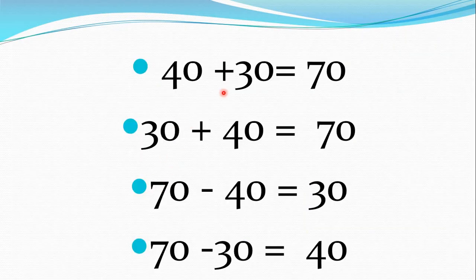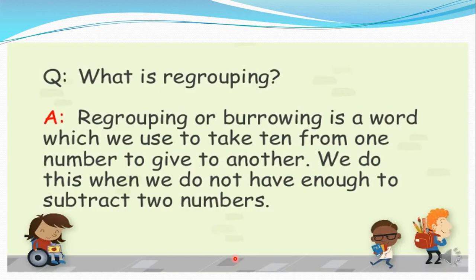Okay, here 40 plus 30 is equal to 70. 30 plus 40 is equal to 70. 70 minus 40 is equal to 30. 70 minus 30 is equal to 40. I hope you understood this example, all students. Okay, now we move on to the next example.